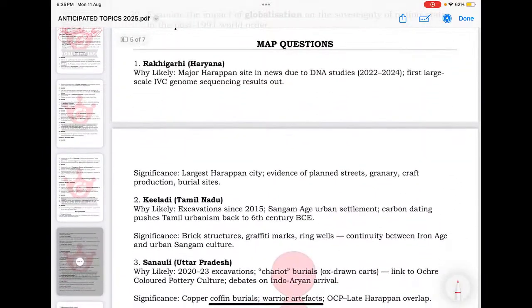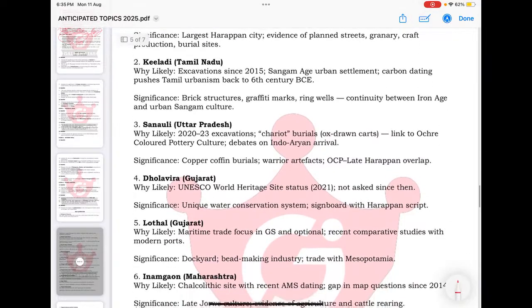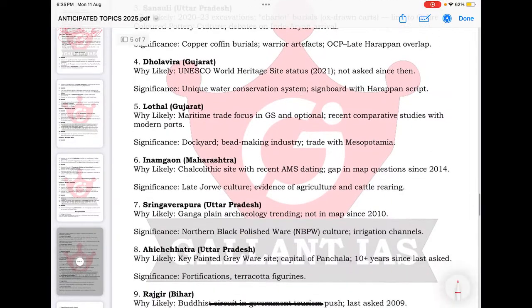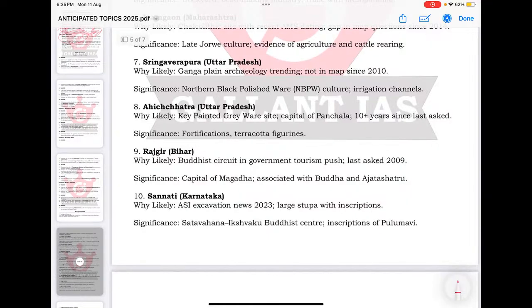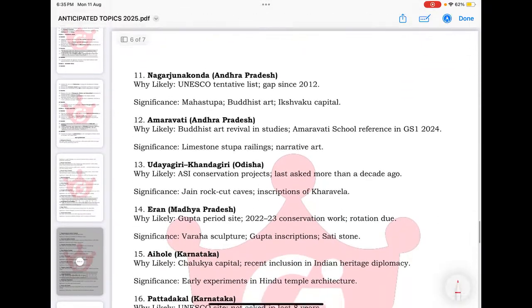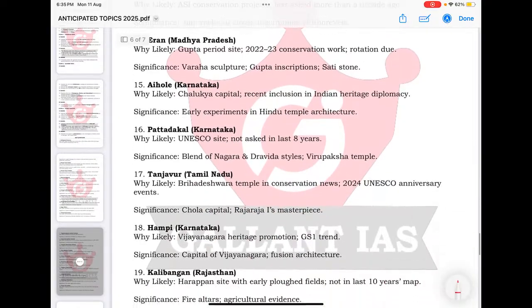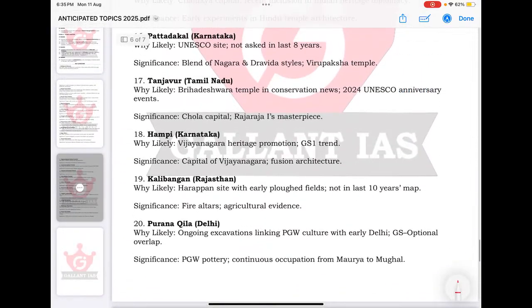Regarding the map part also, some sites are important: Rakhigarhi, due to the recent excavations and discoveries. Then Kiradi, Sanauli in Uttar Pradesh, Dholavira in Gujarat, Lothal. All these are sites I am sharing, and they are of great importance for this year's mapping question. The map question is there in your history optional paper 1, first question. See, Amravati, Udaygiri, Aihole, Pattadakal, Tanjavur, Hampi, Kalibangan, Purana Qila. Why are they important? The reasons are given there.